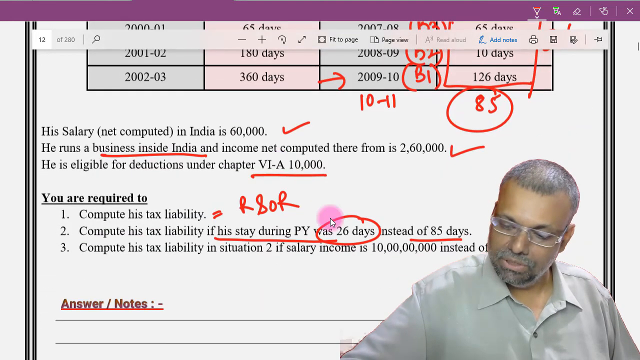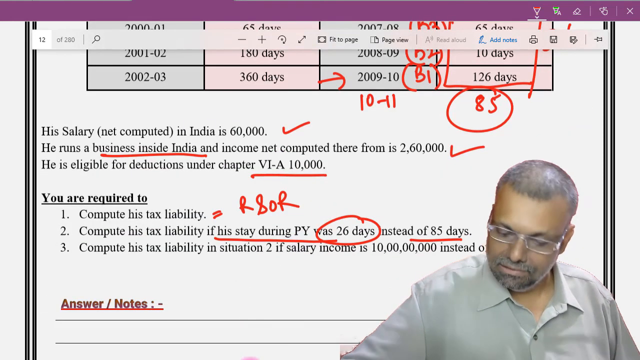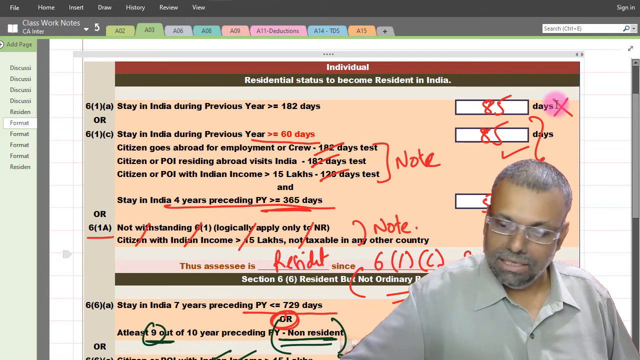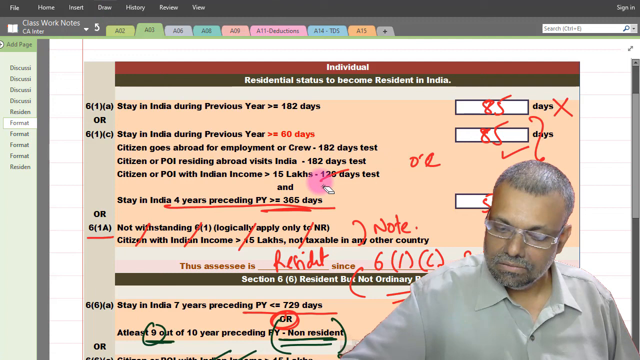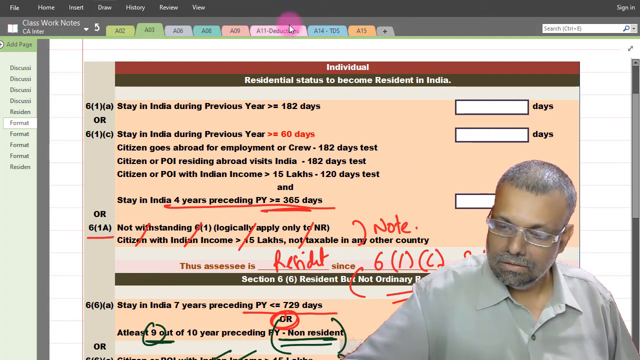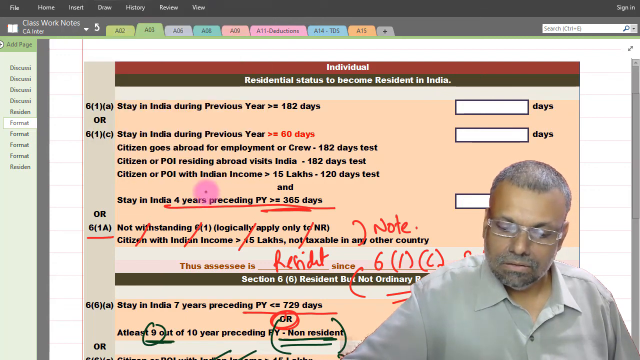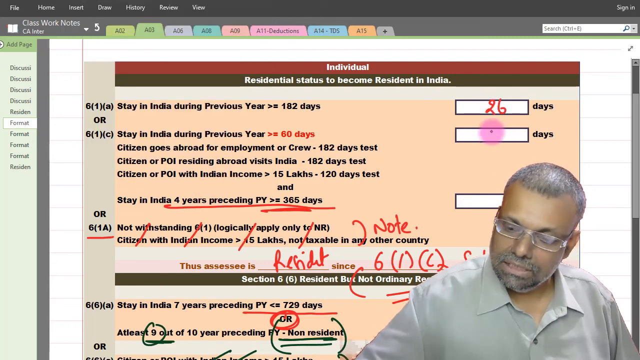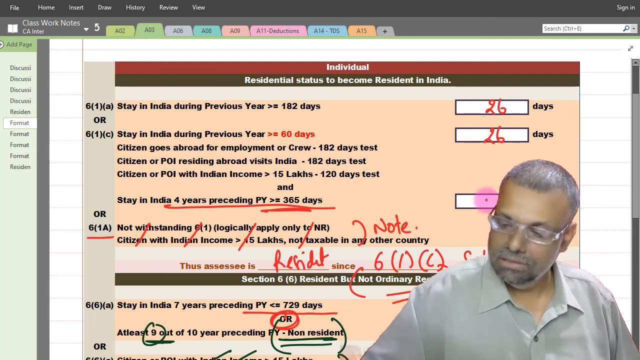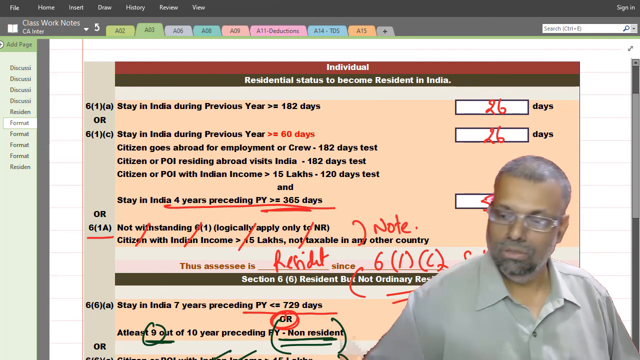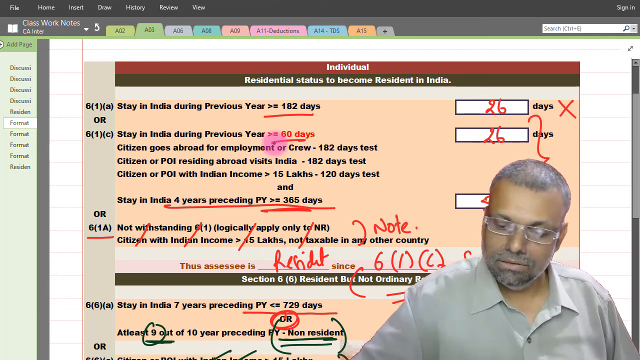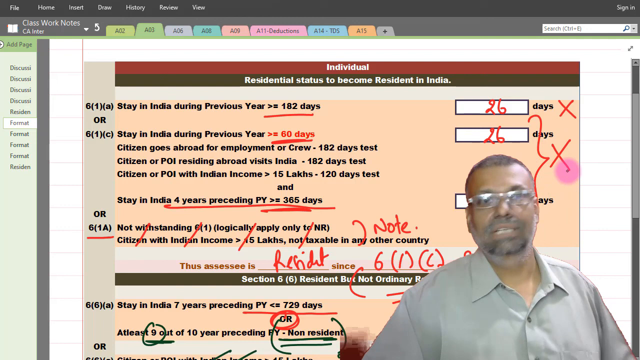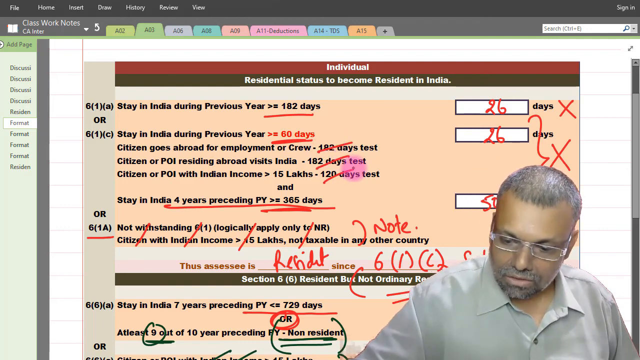So the moment you substitute that 26 days, see this particular format here. Again, let me erase. If you say 26 days, and this is how much? 506 days. Just check the total. So 26 days means the 182 days condition is not satisfied. These together 60 days condition not satisfied. That means it is not satisfied. These all are not applicable.